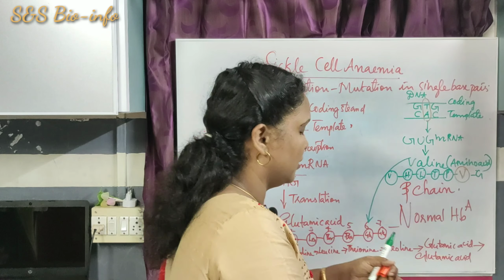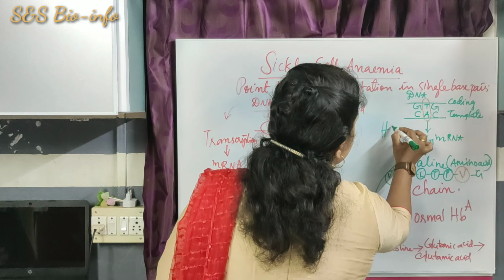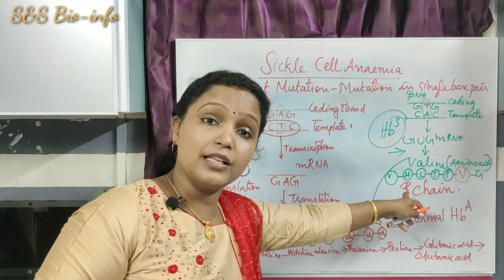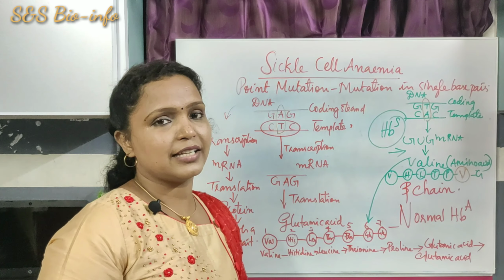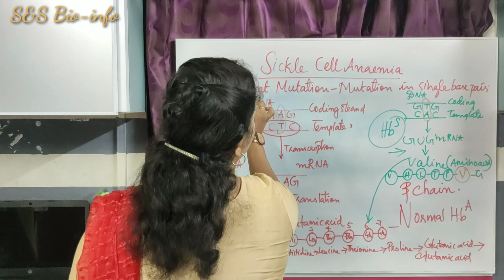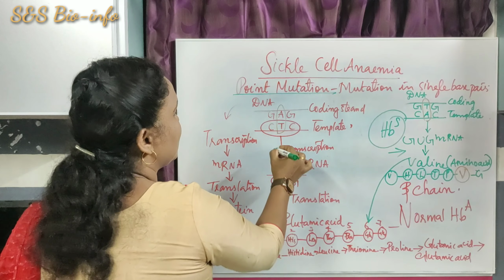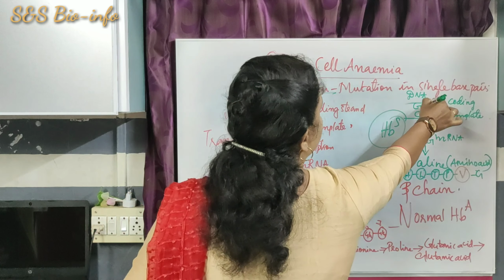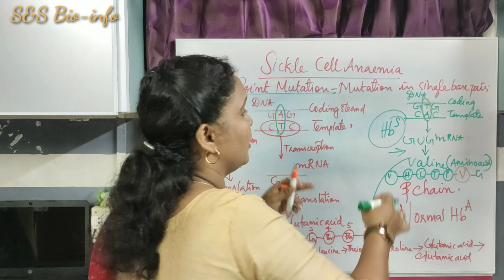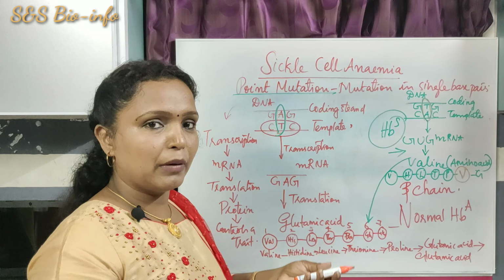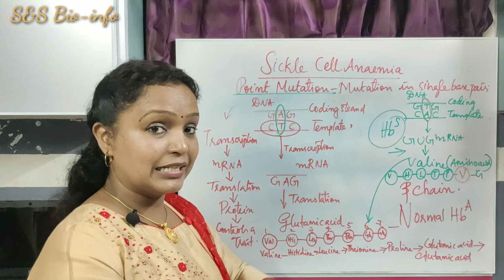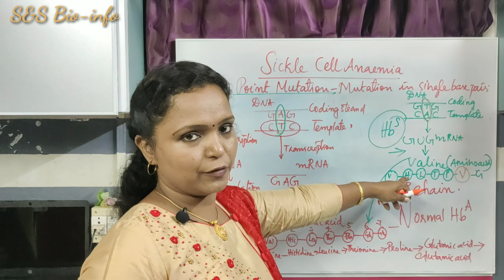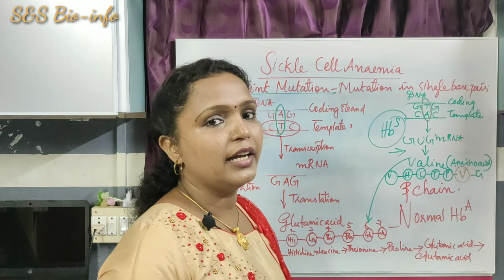So it results in the production of HbS. This is the way the HbS, beta hemoglobin chain, is synthesized in the body. It is because of the point mutation, a single base pair mutation. Here instead of AT, here TA, so a single base pair change results in the abnormal production of the mRNA. So an abnormal amino acid is inserted in the sequence of the amino acid chain, the beta hemoglobin chain, that results in the production of HbS or abnormal hemoglobin.